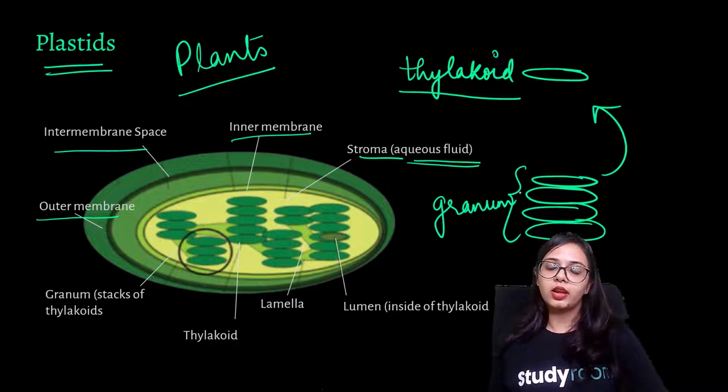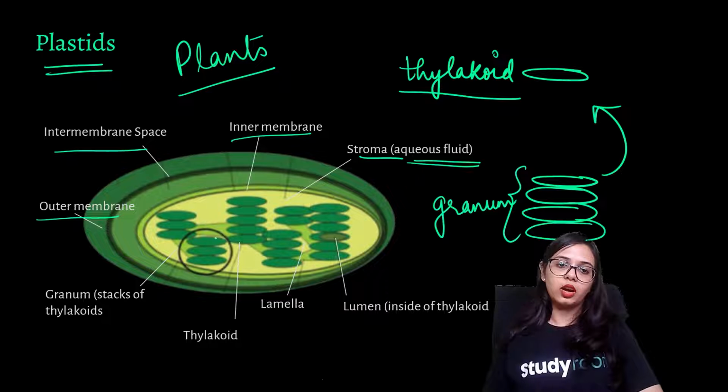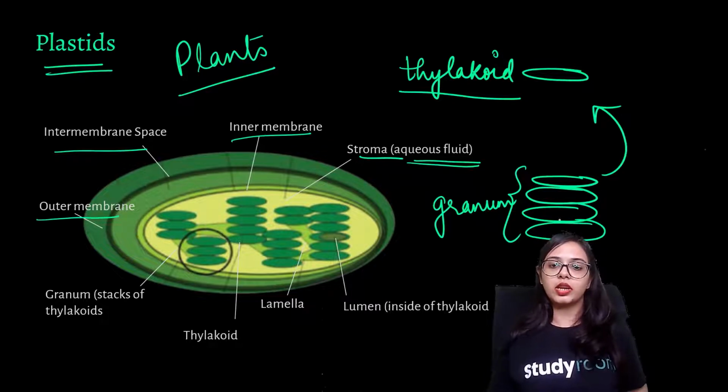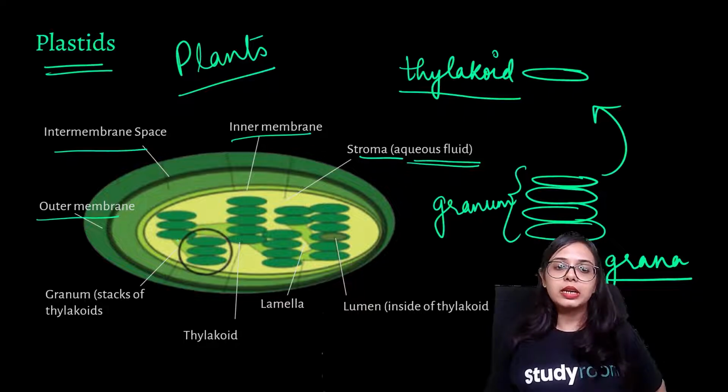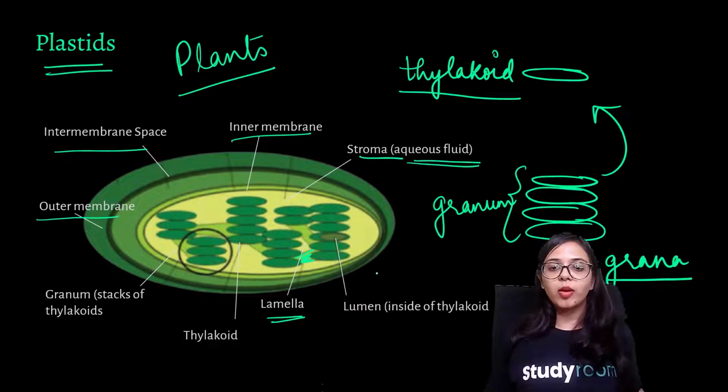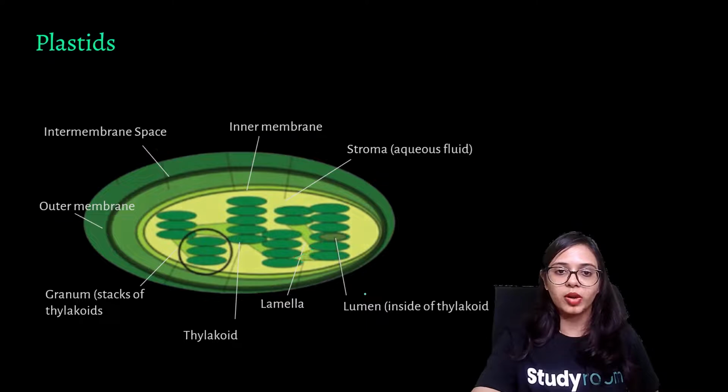As you can see here in the diagram, there are many granums. The plural of granum is grana. All these individual stacks of thylakoids, these individual granums or grana, are interconnected with each other by this fibrous sort of material, which is the lamella. And you have a space inside of the thylakoid that we call the lumen. So this is the structure of plastids.